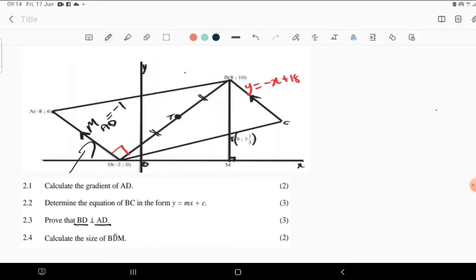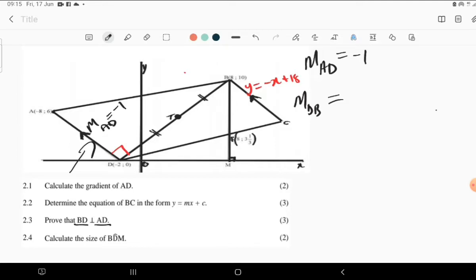The idea is to find their gradients. We already have the gradient of AD, which is equal to negative 1. Now we need the gradient of BD, because for perpendicular lines, the product of their gradients gives us negative 1. We have to prove that using this formula.